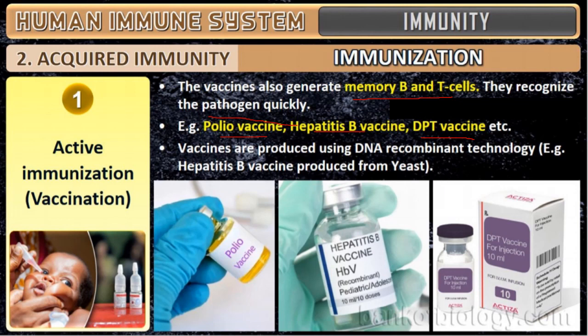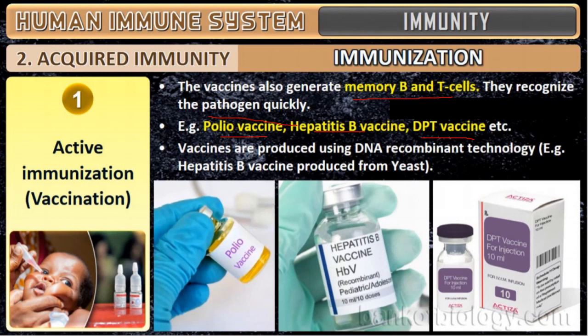Now even for coronavirus, if the vaccine has to reach you, the vaccine should be made enormously, which means they have to adapt to DNA recombinant technology, where they can produce enormous quantities of vaccine. If the vaccine comes out, maybe we are all safe, and your next generation will also be safe, children. See how important vaccination is.